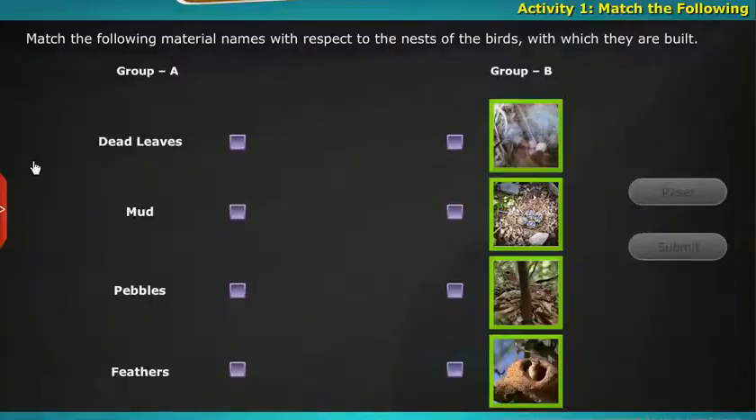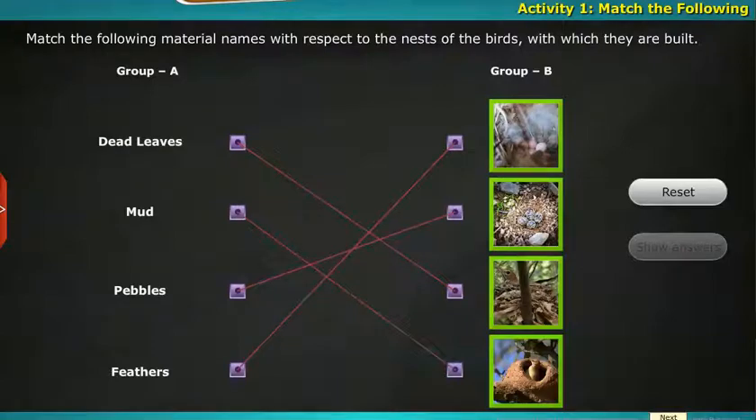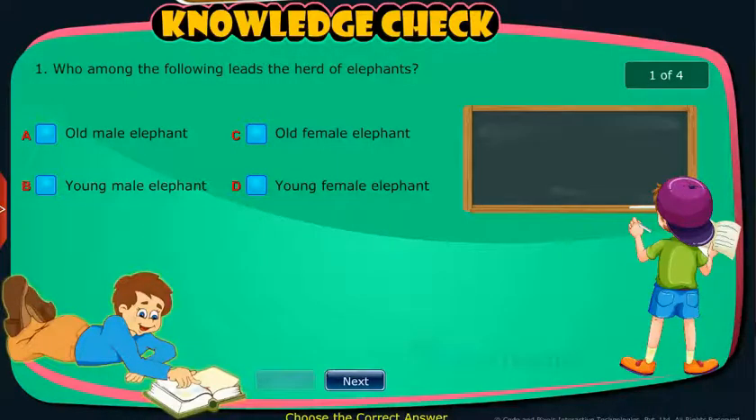Match the following material names with respect to the nests of the birds with which they are built. Knowledge check. Attempt the following questions to check your understanding.